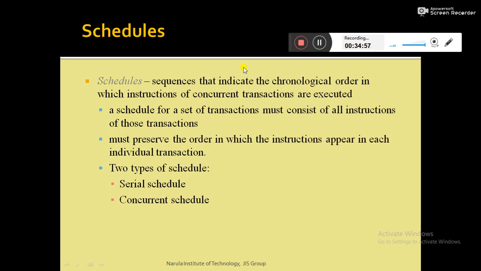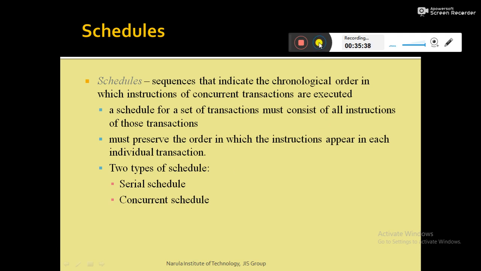Next is schedules. A schedule is basically a sequence of instructions that indicates the chronological order in which the instructions of concurrent transactions are executed. Now, a schedule for a set of transactions must consist of all the instructions of those transactions. So a schedule is nothing but a chronological order to represent all the instructions of a transaction in a sequence.